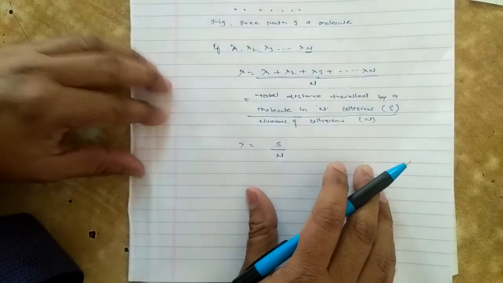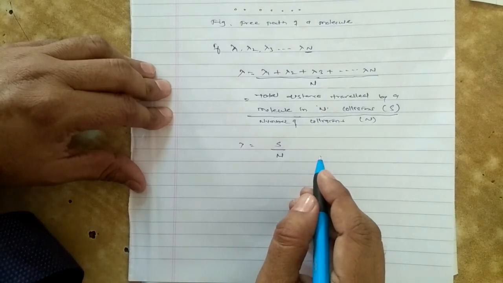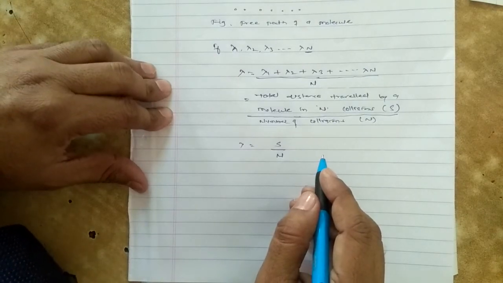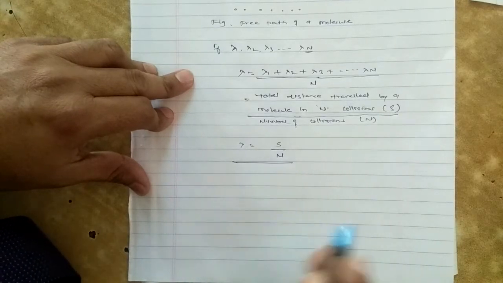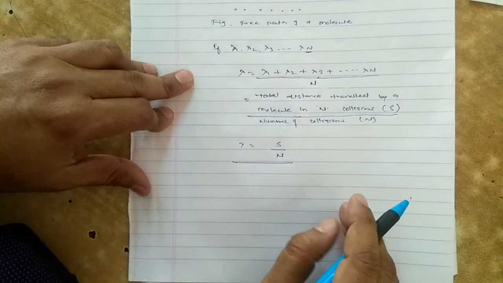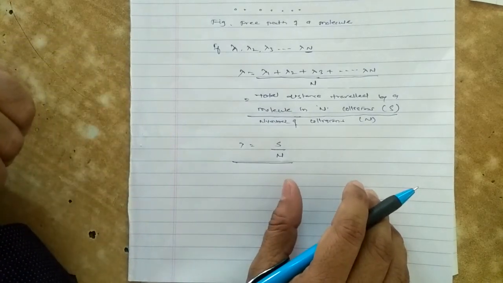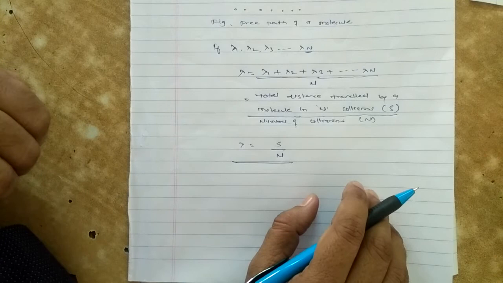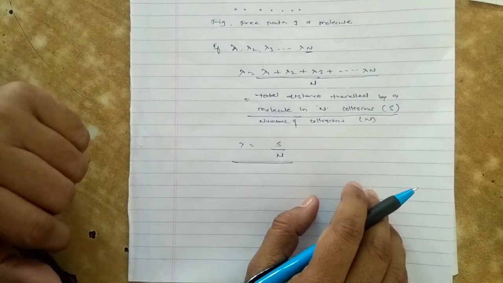The mean free path lambda of a gas is of great importance in studying the so-called transport phenomena, which we discuss in the next article, such as viscosity, conduction of heat and diffusion. These are the transport phenomena.